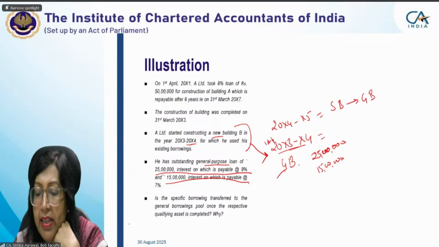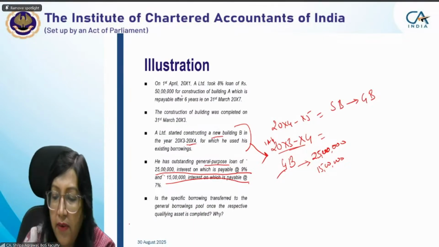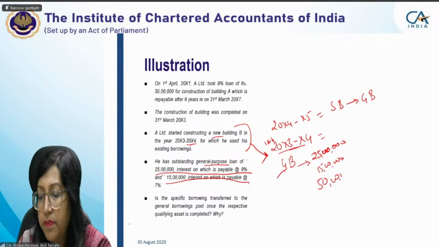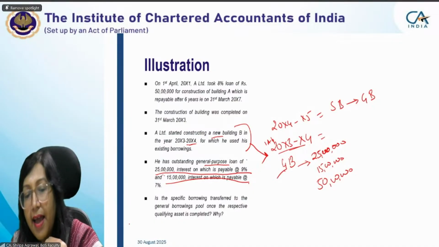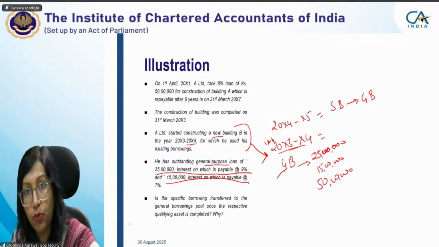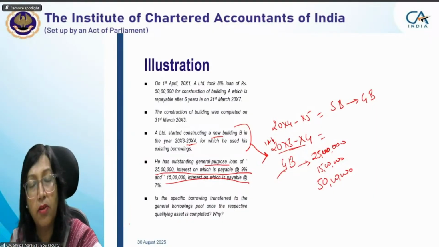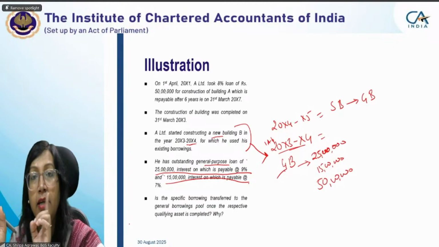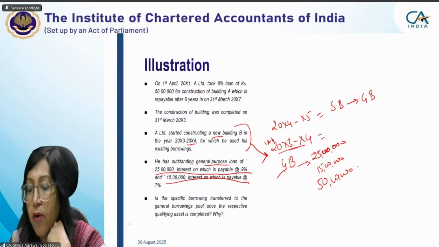Okay, so you'll be having three general borrowings here: the 25 lakh, the 15 lakh, and another specific borrowing, this 50 lakh, which will also convert into general borrowing. Ma'am, the 50 lakhs outstanding will be there because no amount has been repaid. Still, the 50 lakhs is outstanding. Yes, because nothing is mentioned about how much has been repaid, we'll consider the entire amount of 50 lakh to be outstanding. We cannot assume on our own, without information being given, that 50% or 25% is outstanding. It is always a presumption that the entire amount is outstanding, and then the entire amount will be considered for your general borrowing.